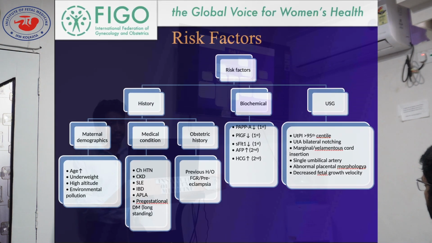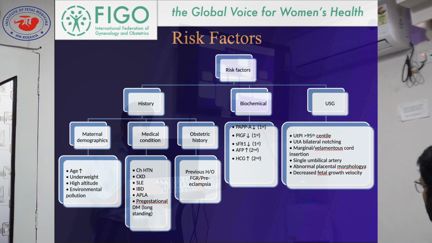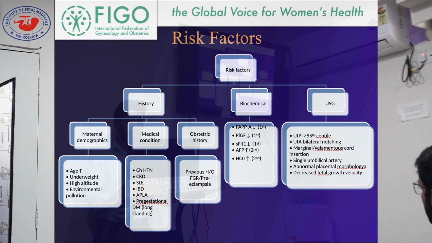So these are basically risk factors. We first have to come to the history; proper and meticulous history taking is very important. Maternal demographics: increased age, underweight, overweight, high altitude, environmental pollution, all of this goes in favor of fetal growth restriction. Some medical conditions of the mother also contribute to fetal growth restriction. These are chronic hypertension, CKD, SLE, inflammatory bowel disease. In fact, almost all chronic diseases as well as autoimmune inflammatory diseases of the mother. And in obstetric history, if there is a previous history of FGR or preeclampsia, there is a 5 times rise in risk of FGR in the next or subsequent pregnancy.